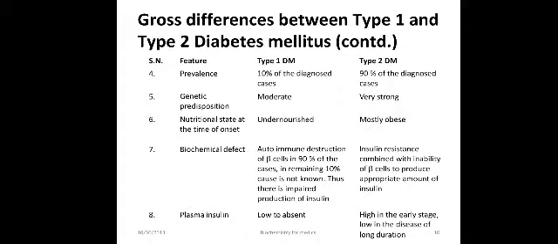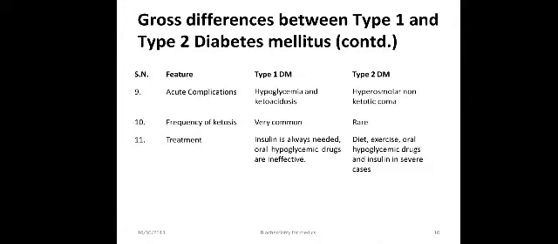In type 2, insulin resistance combined with inability of beta cells to produce appropriate amount of insulin. Plasma insulin in type 1 is low to absent, and in type 2 it is high in the early stage and low in the disease of long duration. Acute complications for type 1 are hypoglycemia and ketoacidosis, and hyperosmolar non-ketotic coma for type 2 diabetes mellitus. Frequency of ketosis is very common in type 1 and it is rare in type 2. Treatment for type 1: insulin is always needed, oral hypoglycemic drugs are ineffective. And for type 2: diet, exercise, oral hypoglycemic drugs, and insulin if it is a severe case.